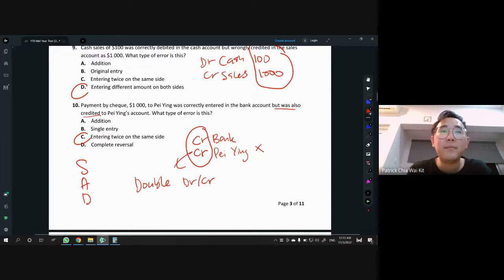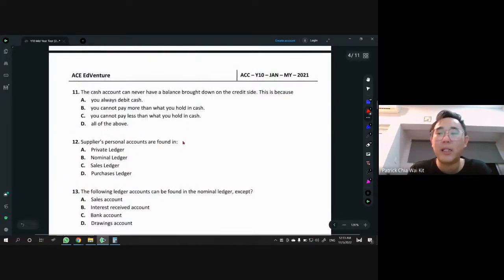Okay, let's look at the next one, question 11. The cash account can never have a balance brought down on the credit side. Yes, that's true. Why can't our cash go negative? That's what they're actually asking. If you look at the T account, cash is our asset, and for an asset on the left side, DR is positive and CR is negative.